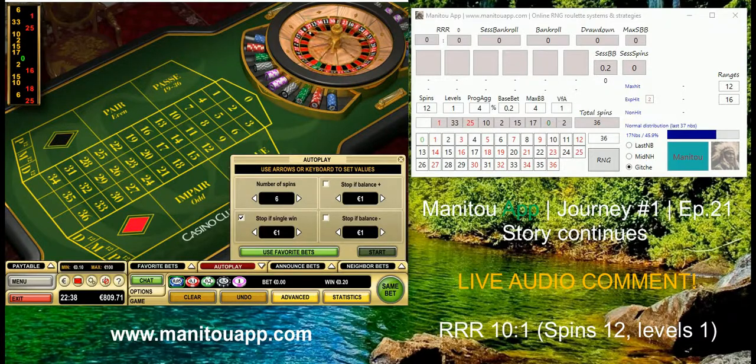What you can see here, I'm still playing Casino Club. Already more than 600% profit from my original deposit, just 160. So it's quite nice. And what you can see, I'm going to use the Manitou App, I would say currently the best performing app in the whole world that I have seen so far. And I just want to say that in the last couple of days I made a major upgrade of the Manitou